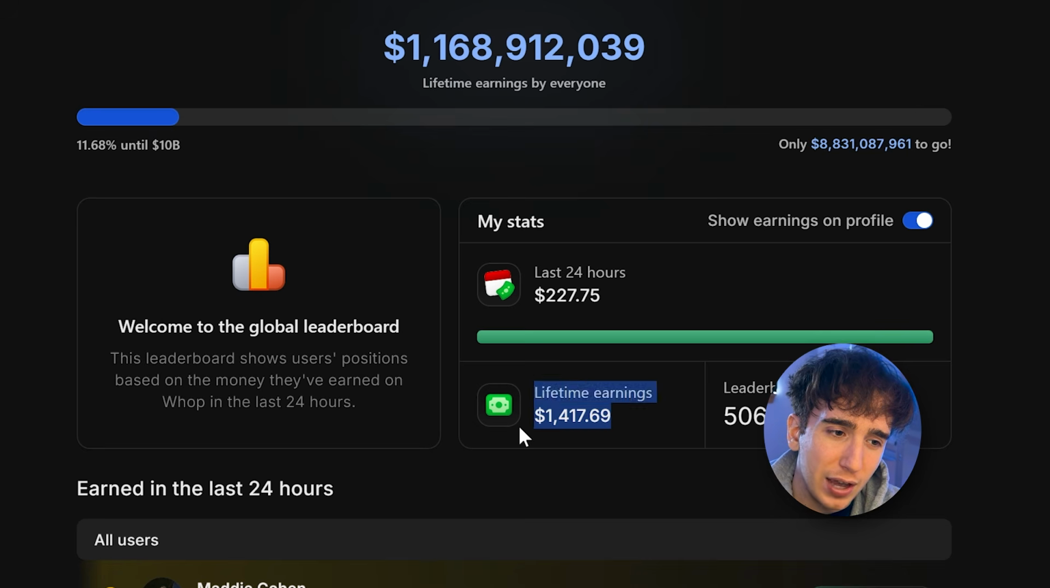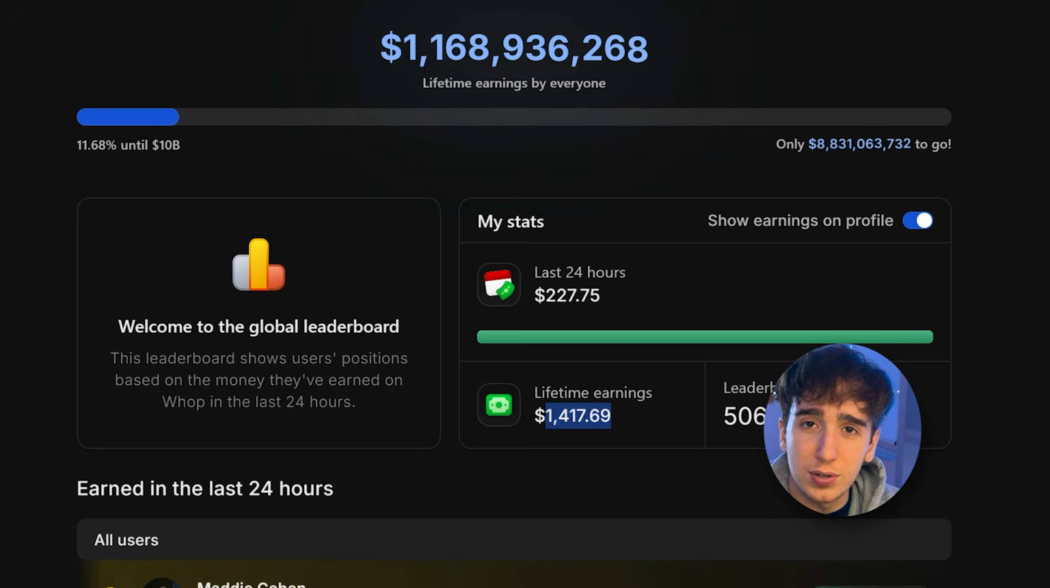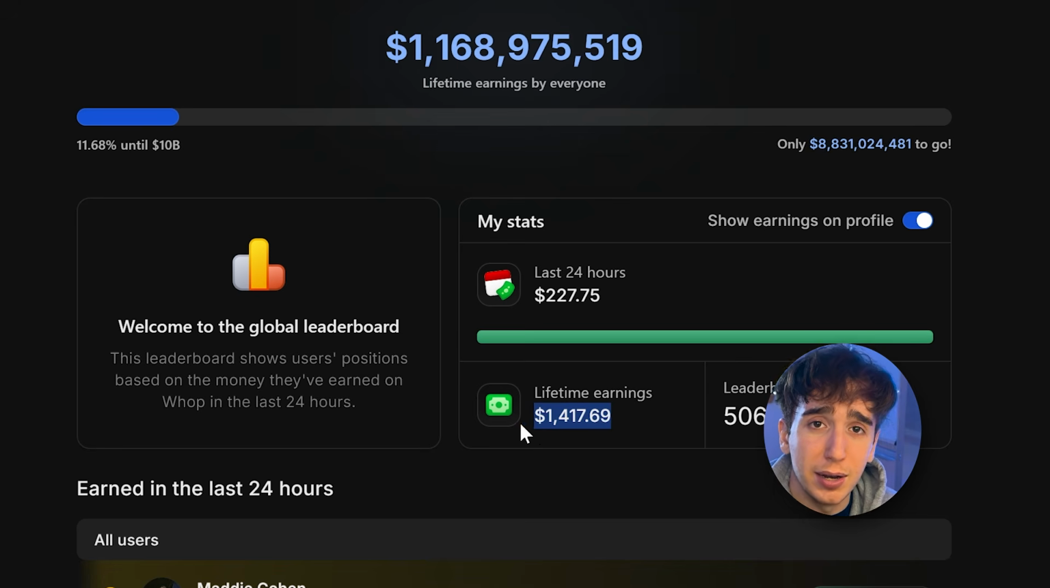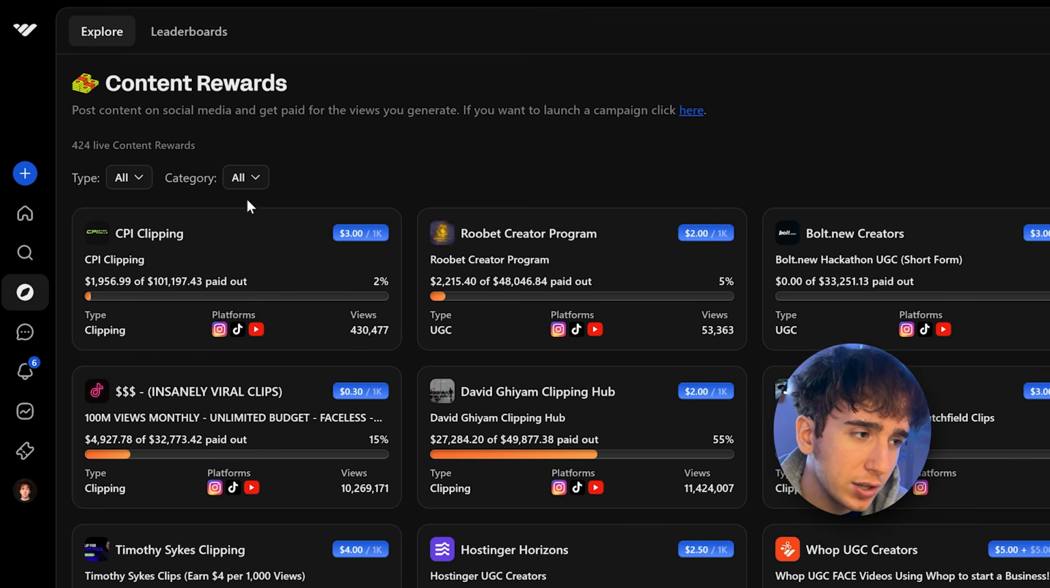And this is actually how I got my earnings to $1,417, but I'll save the full explanation for how I actually earned this much money in a minute. The first thing I want to do is show you guys how you can find good campaigns to enter to actually earn money from Whop.